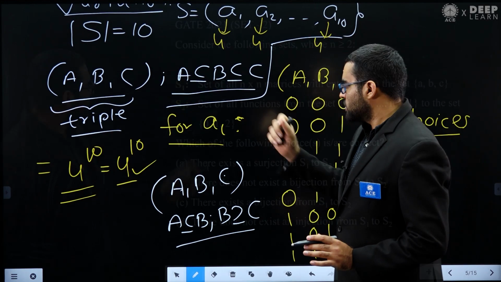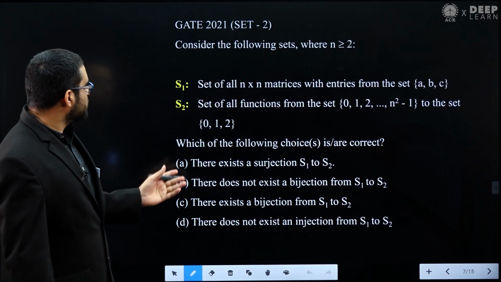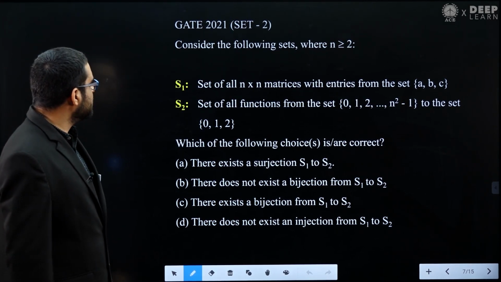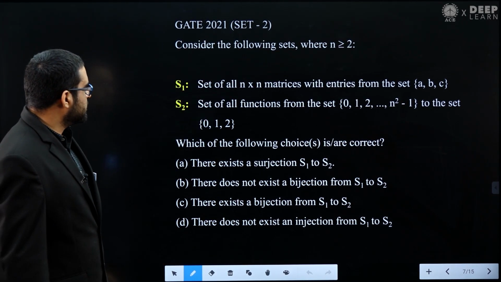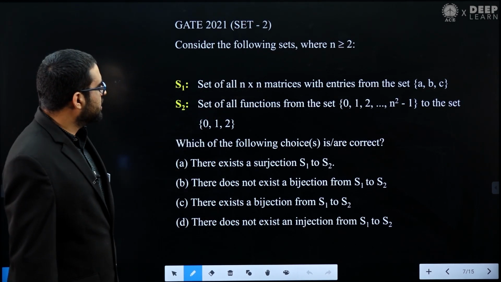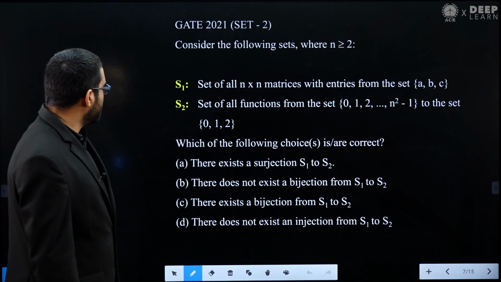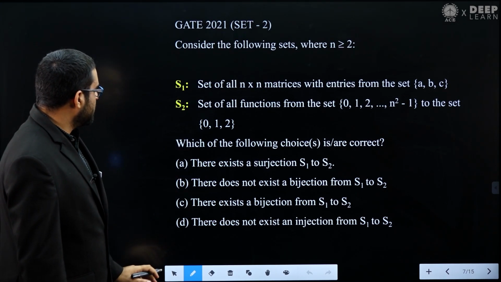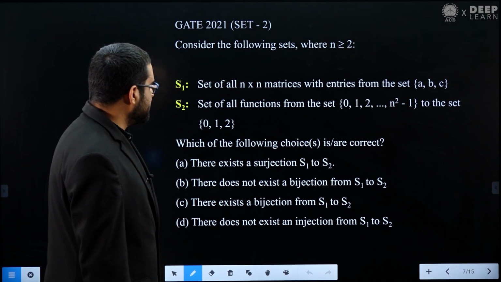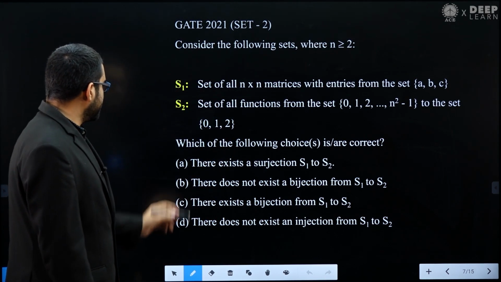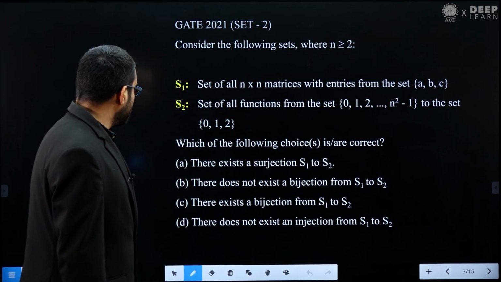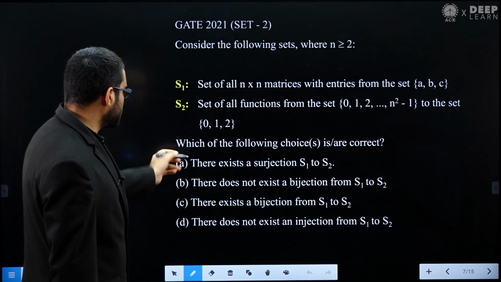In this video, we will solve this question. This is a GATE 2021 set 2 discrete mathematics question. Consider the following sets. They have given us two sets, where n is greater than or equal to 2. Set S1 is the set of all n by n matrices with entries from the set {A, B, C}, and set S2 is the set of all functions from the set {0, 1} to {0, 1}. Which of the following is correct?